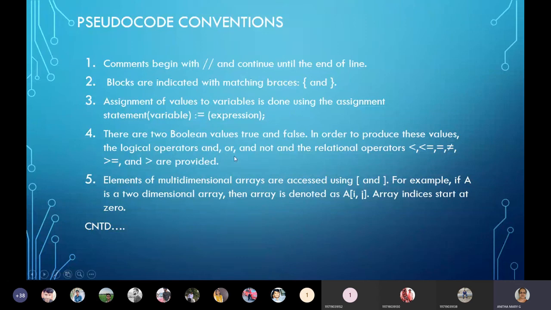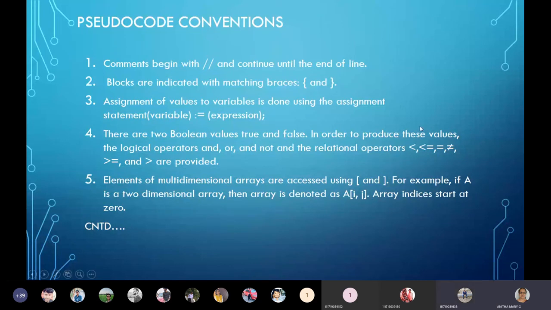The next one we have: in order to get true and false Boolean values in terms of logical or relational operators. Logical, we say and, or, not. When we use that, we get true or false. Or relational operators, by using the different symbols here: less than or equal to, not equal to, greater than, equal to, and greater than.